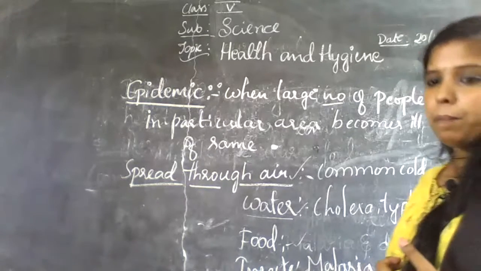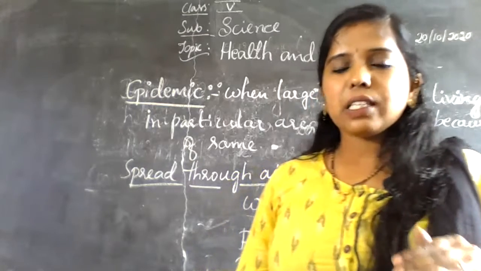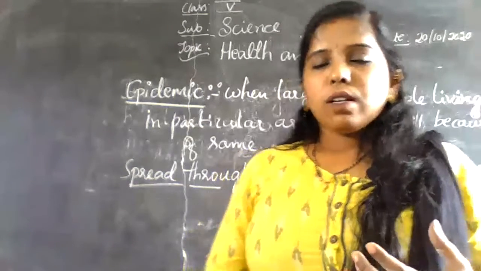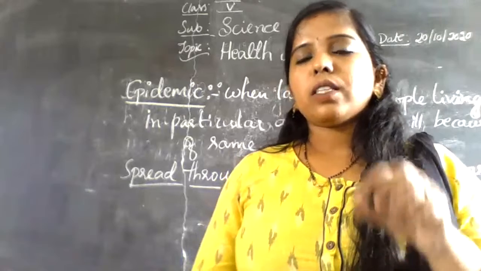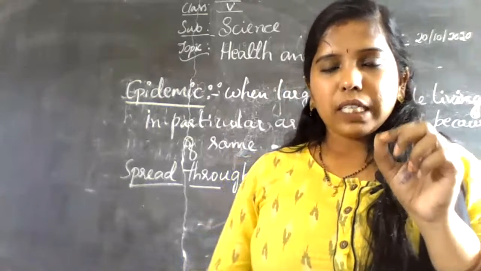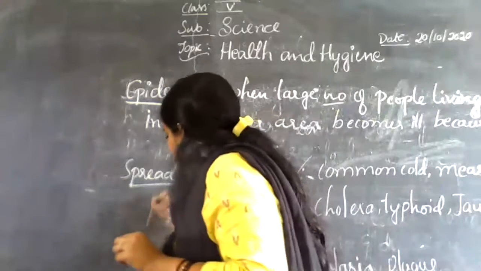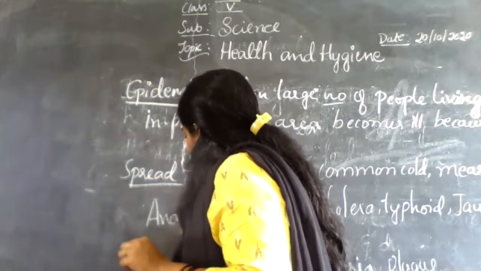Malaria, plague, and dengue are the three main diseases which come from insects. When blood is sucked by the female mosquito, known as the anopheles mosquito.